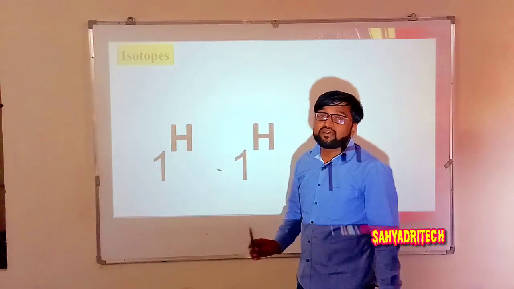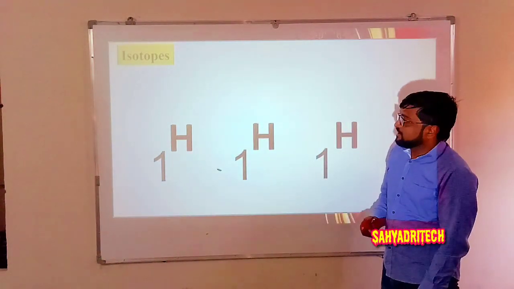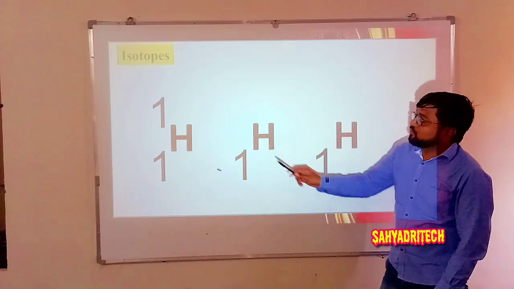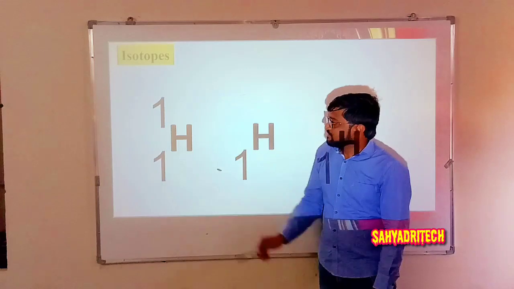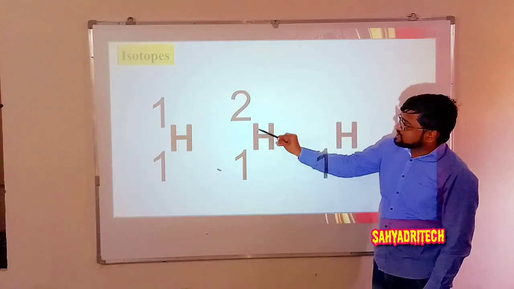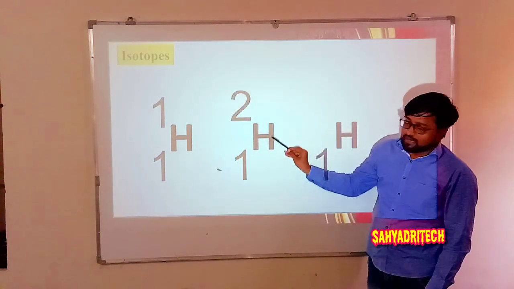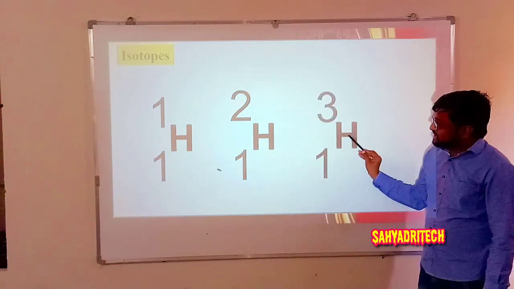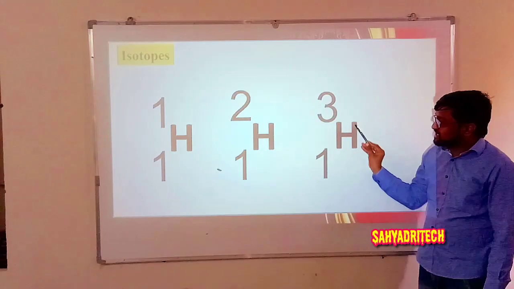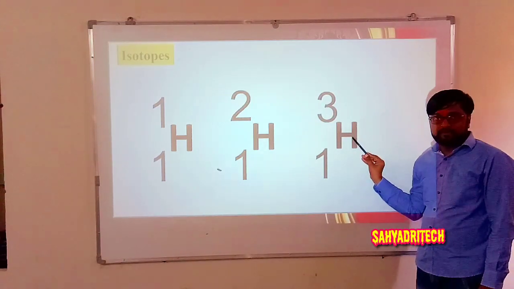If I consider 1H1, this 1 indicates the mass number. 1H2, this 2 indicates the mass number of this atom. And 1H3, this 3 indicates the mass number of this element.